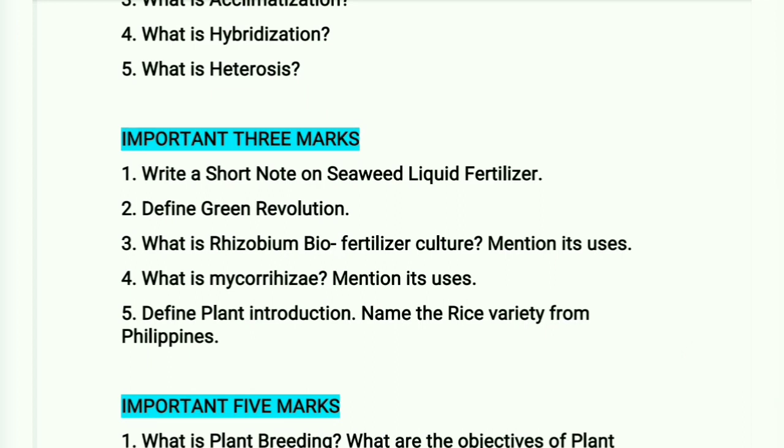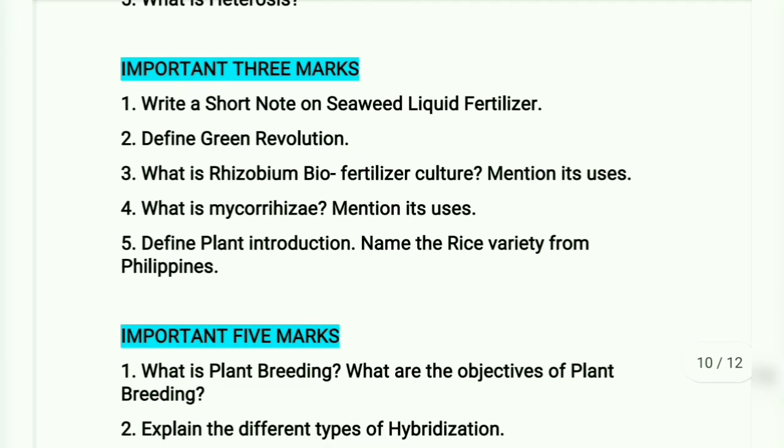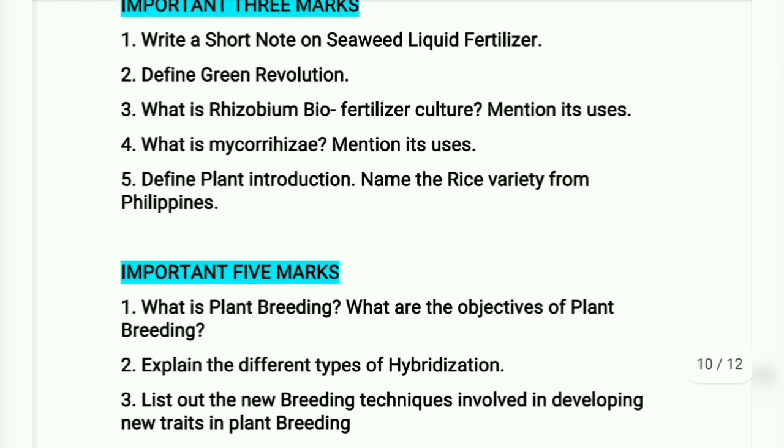Important 3 marks. Write a short note on seaweed liquid fertilizer. Define green revolution. What is rhizobium biofertilizer culture? Mention its uses. What is mycorrhizae? Mention its uses. Define plant introduction. Name the rice variety from Philippines.